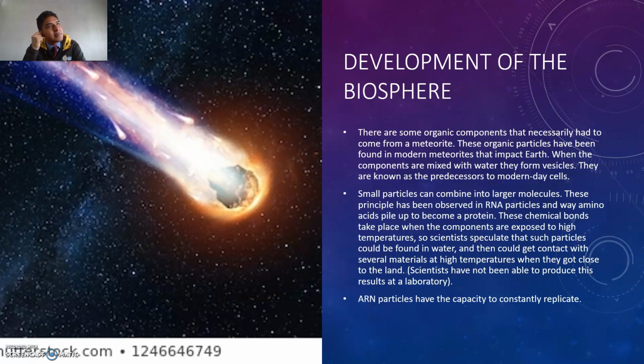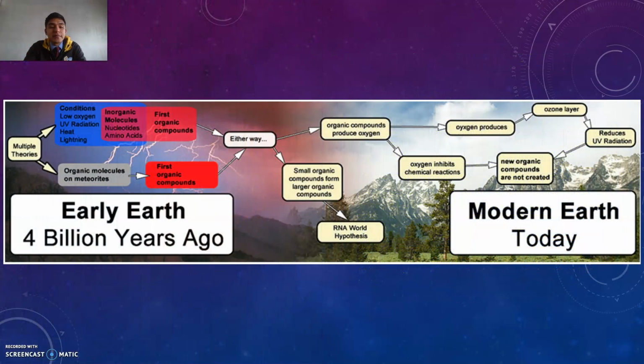generated. So scientists are saying that since there was a lot of volcanic activity, the land was pretty hot. And when these kinds of particles get in contact with these extremely hot temperatures, chemical bonding will actually happen. And of course, RNA particles will be generated, and combining all of the material with the meteorites that we were saying before, the first organic particles were actually generated, and they were able to multiply themselves.